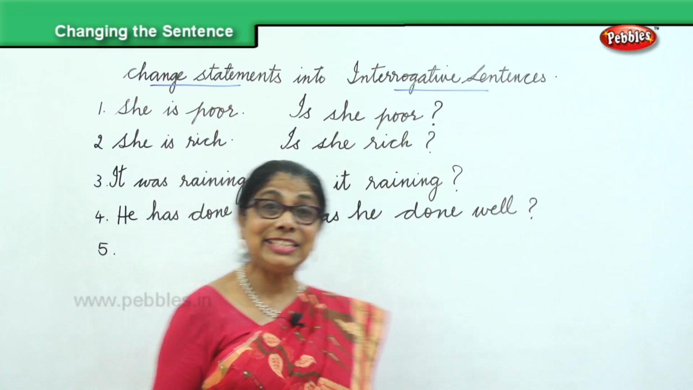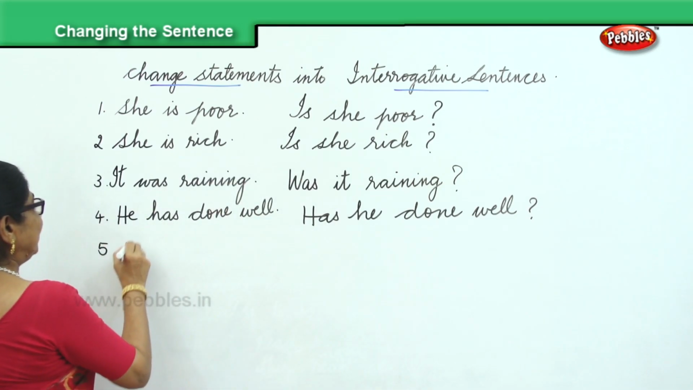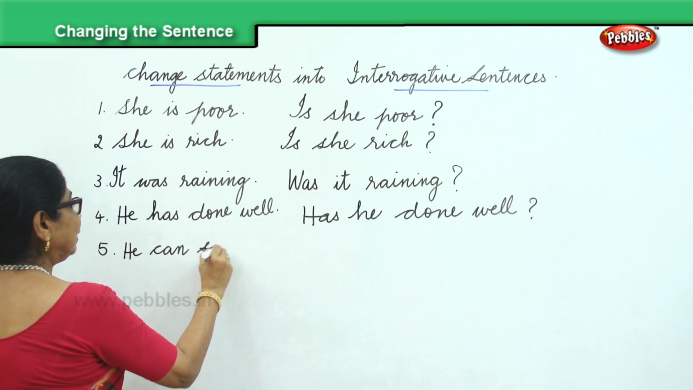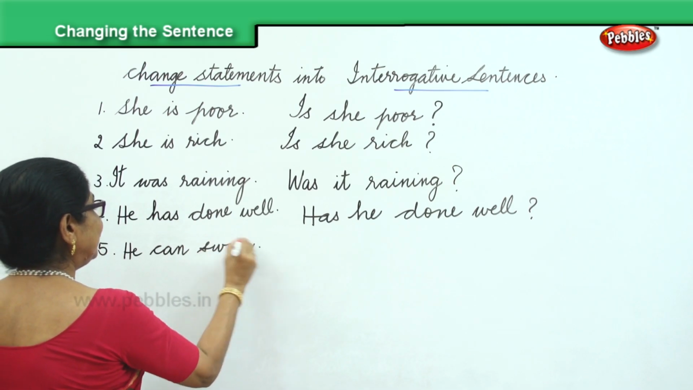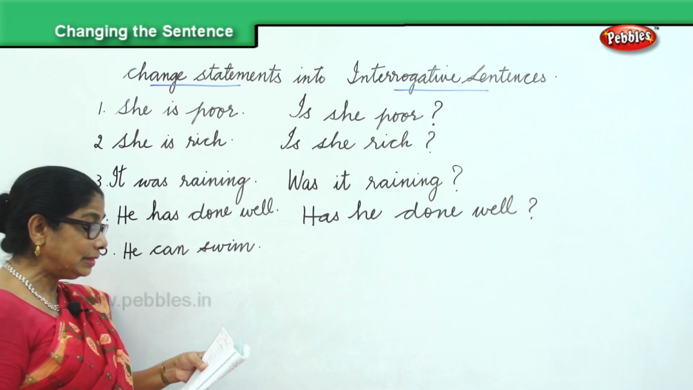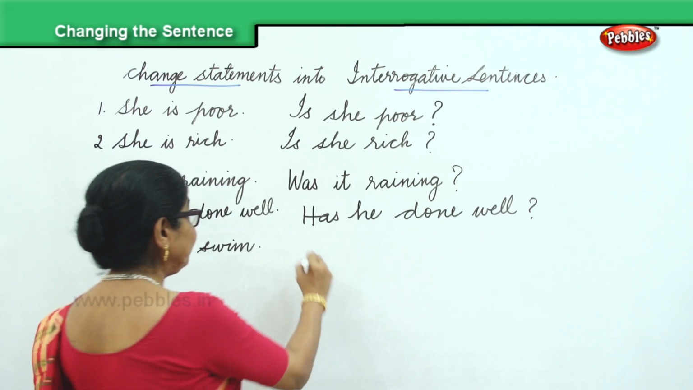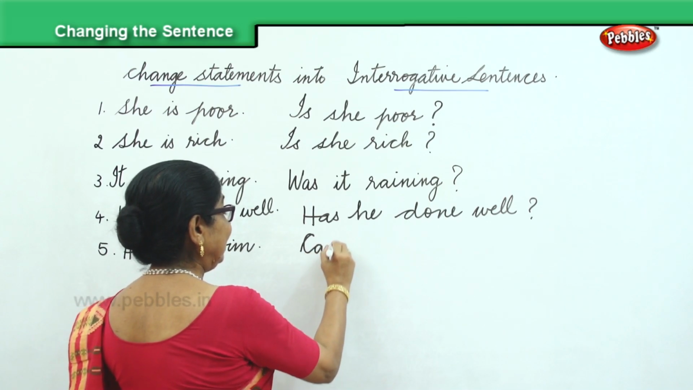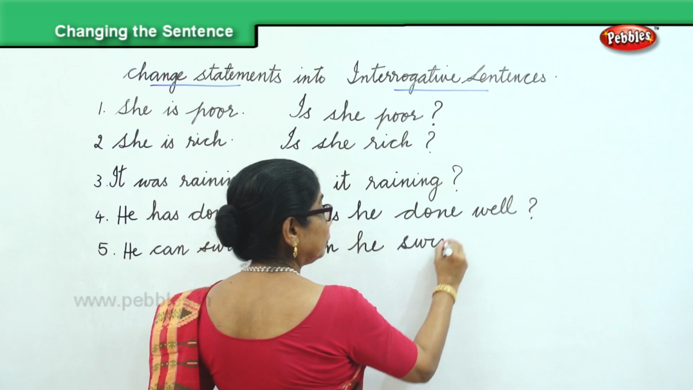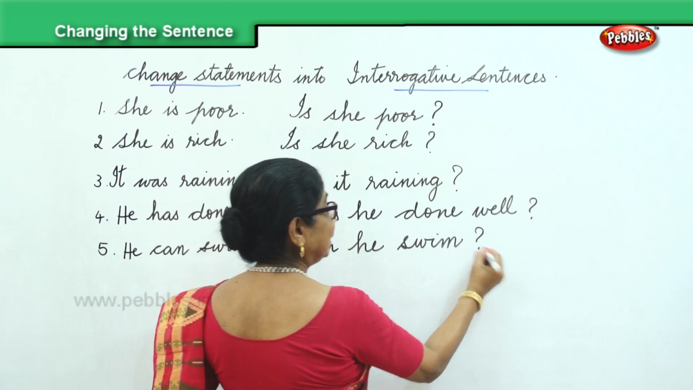He can swim. That's a statement. It's a statement, and we're going to change that into an interrogative sentence. Can he swim? Question mark at the end.